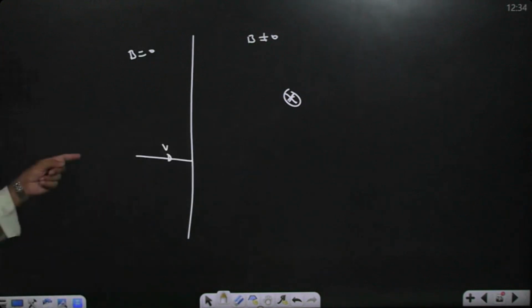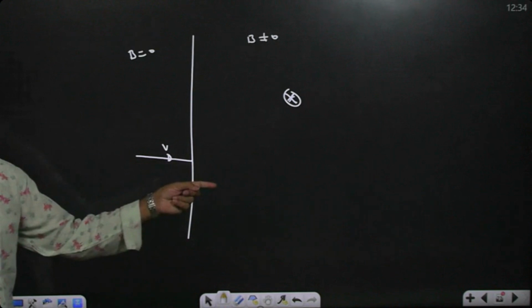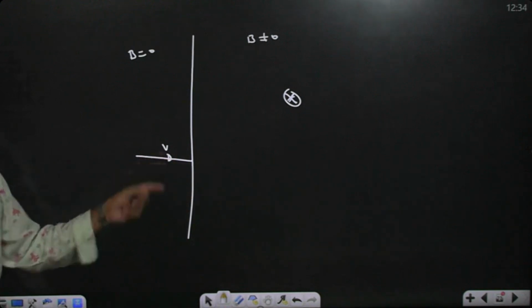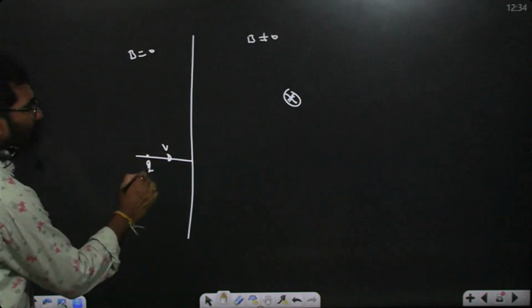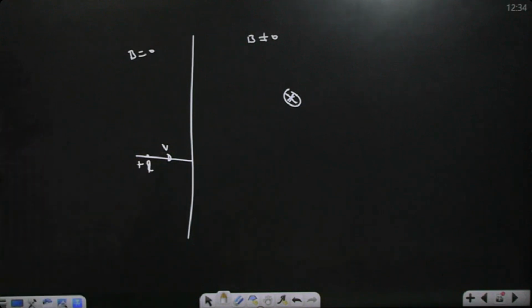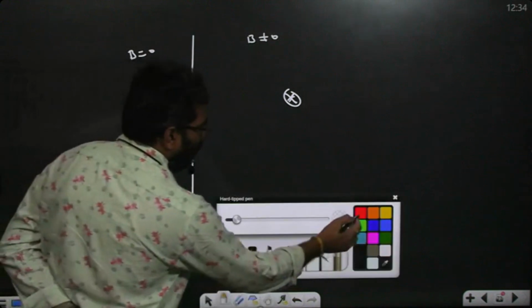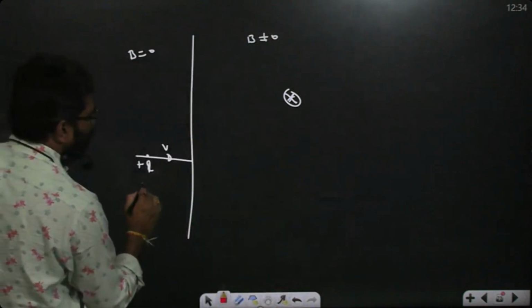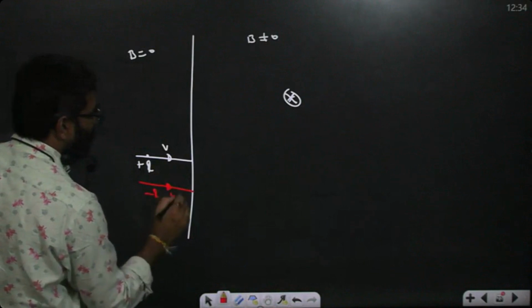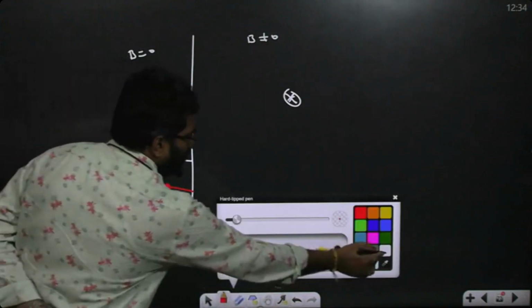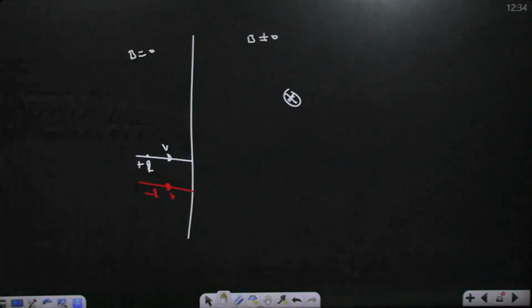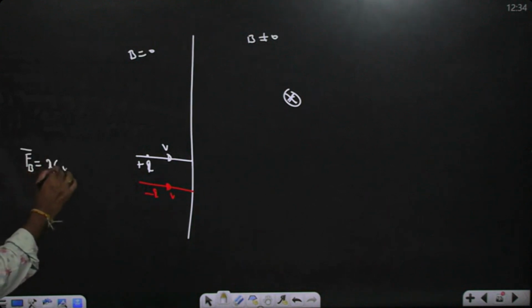Now what happens? While it enters the magnetic field non-zero region, how will this positive charged particle move? I am giving you a positive charge, and one more negative charge you also take. Both are projected at the same speed. What happens? The force acting on any charged particle is Q into V bar cross B bar. Magnetic force is defined as Q into V bar cross B bar.